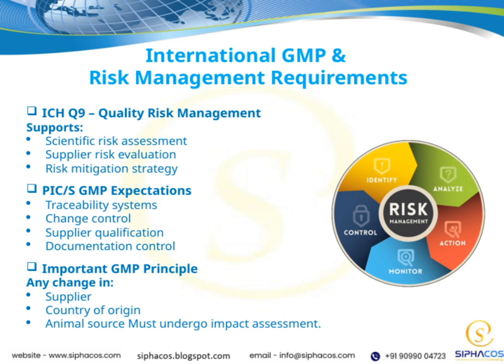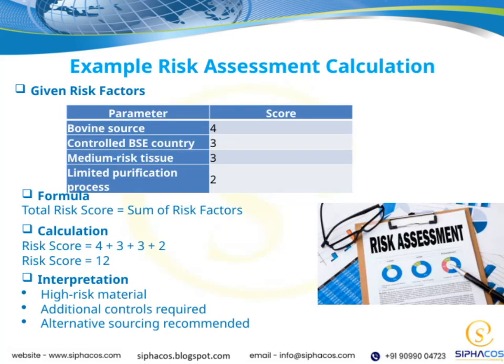This keeps quality and safety front and center. Let's break down how we calculate the total risk score. We add up the individual risk factors. In this example, that's 4 plus 3 plus 3 plus 2, which gives us a total of 12.